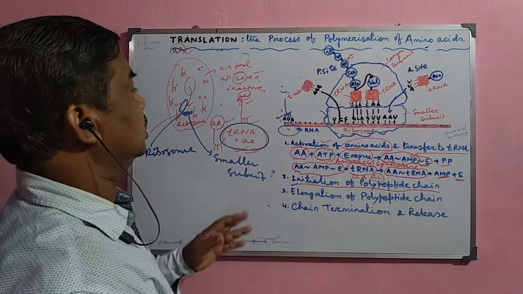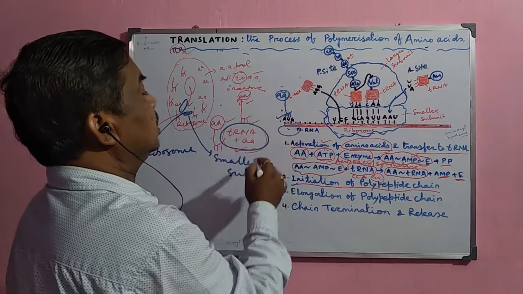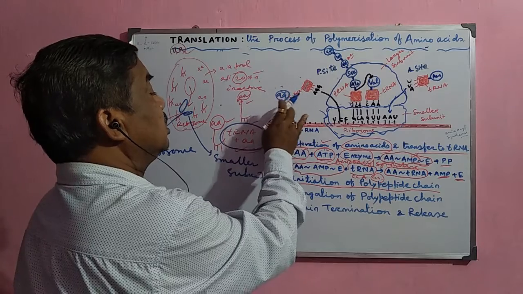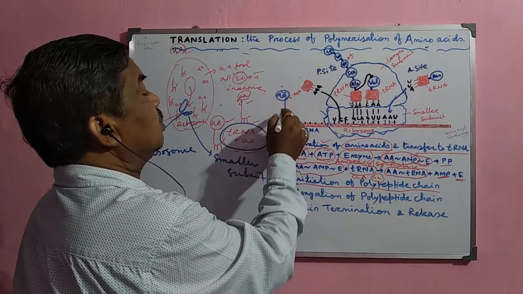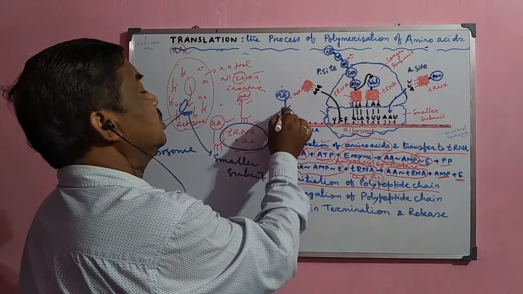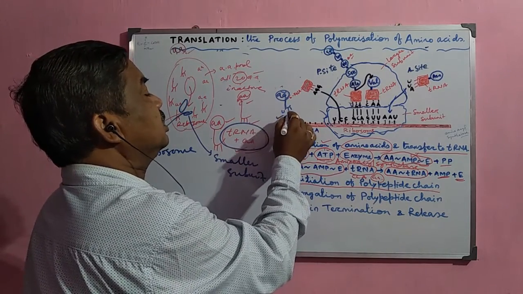Now this amino acid which is attached to this tRNA is now attached here, and this mRNA having the code AUG has a specific tRNA with the anticodon UAC.